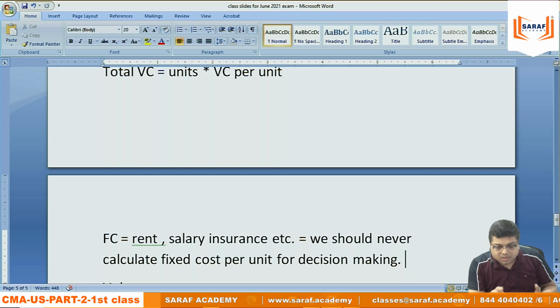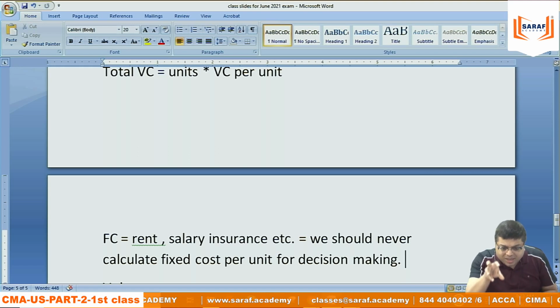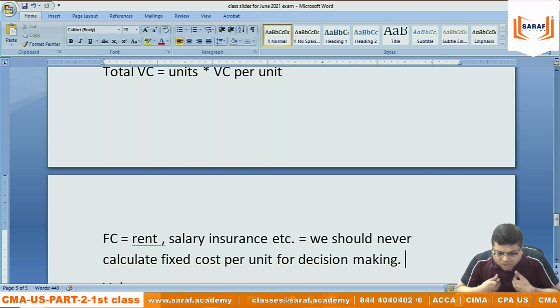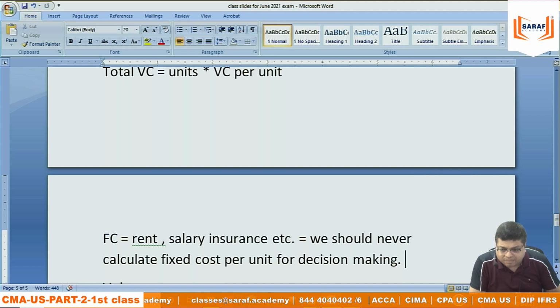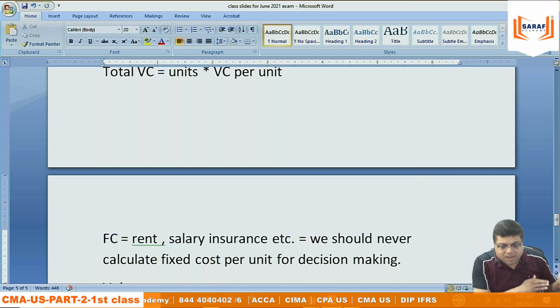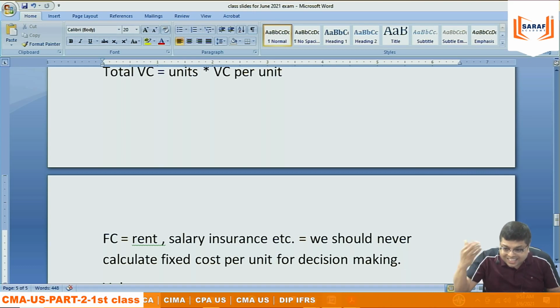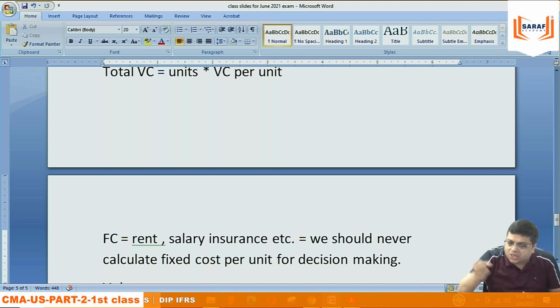But actually, for every student, there is no 100-hour cost of Saraf Academy. It's not like that. It's a fixed cost. When I am doing the pricing, maybe I am considering fixed and variable, everything. But in decision making, when there is a new order, a new product I am going to sell, I should never calculate fixed cost per unit. Because if I calculate fixed cost per unit, I will not be able to do business.